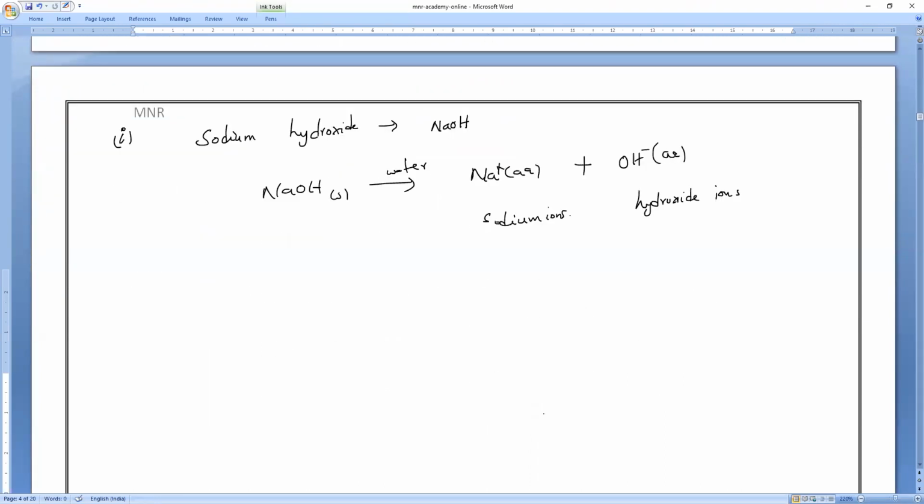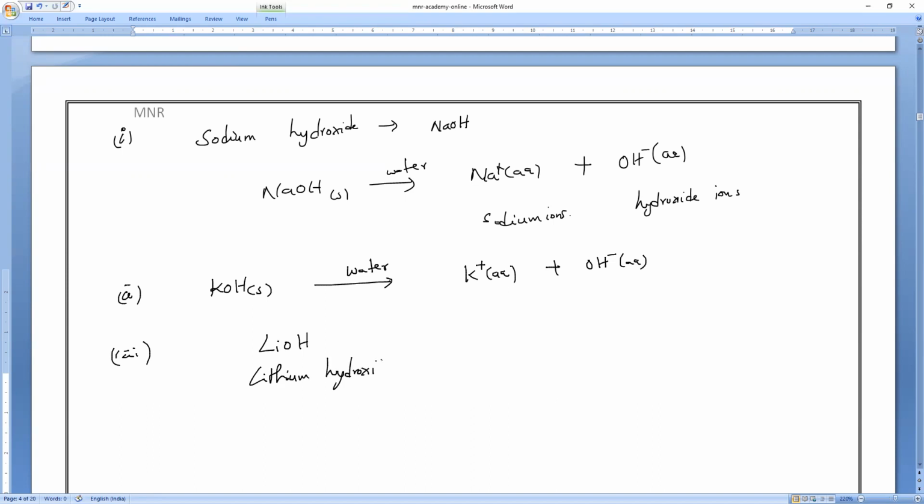Now, next, the second example: potassium hydroxide. What is the formula of potassium hydroxide, everybody? KOH. This potassium hydroxide is also a strong alkali, a strong base. If it is dissolved in water, it will form potassium ions plus hydroxide ions. Next, the third example, lithium hydroxide, LiOH. Li is lithium.